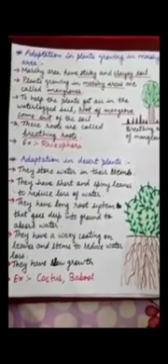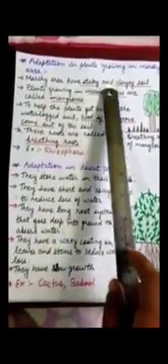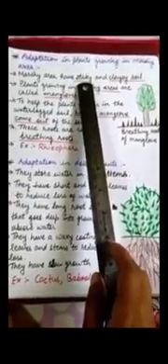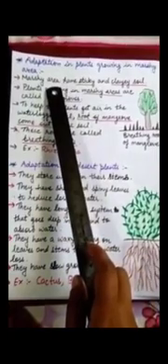We are going to discuss the adaptations in plants growing in marshy areas. What is a marshy area? The area where there is very high rainfall, rainfall throughout the year. That place has sticky and clayey soil. It is heavily filled with water because there is continuous rainfall. So that area is called a marshy area.